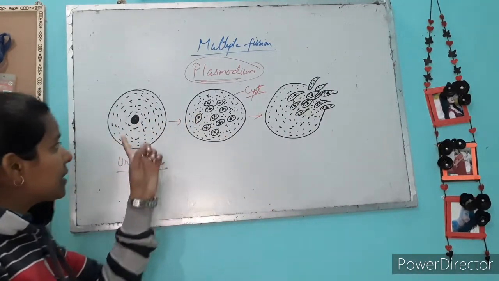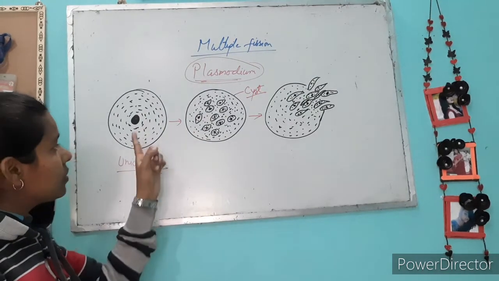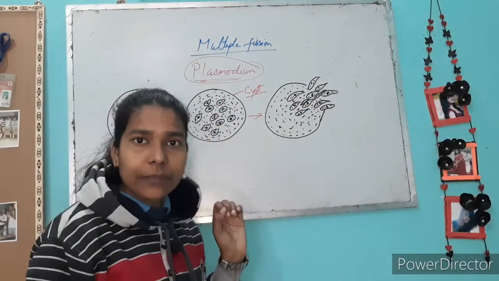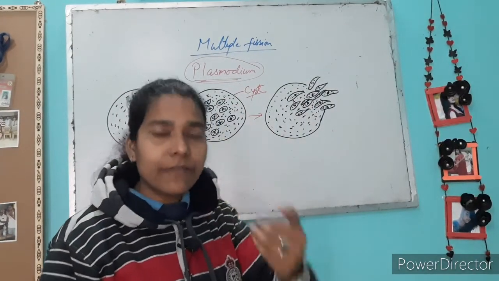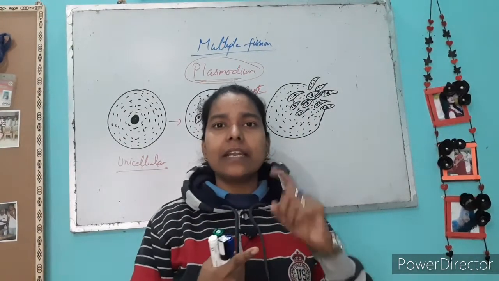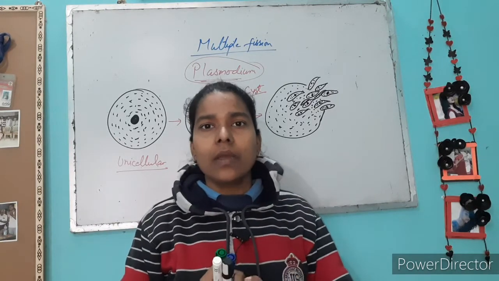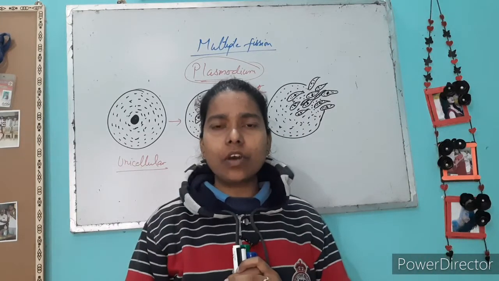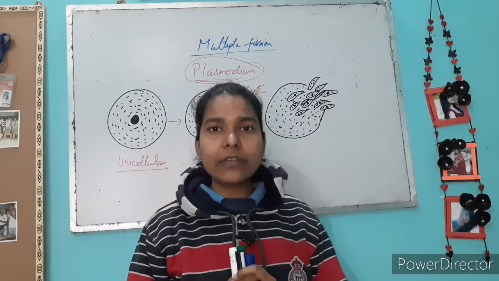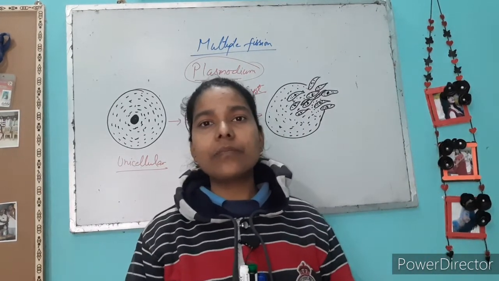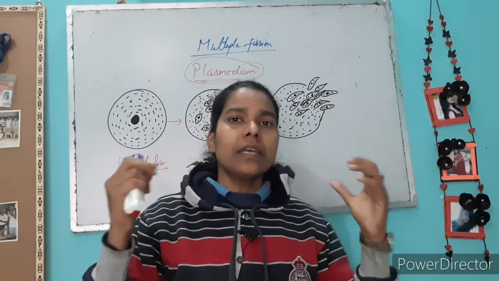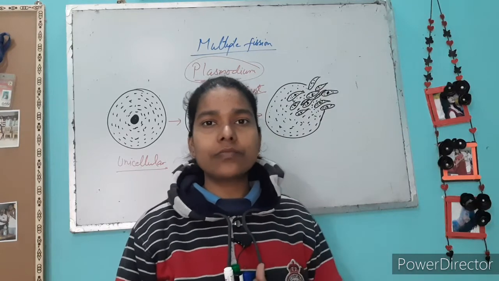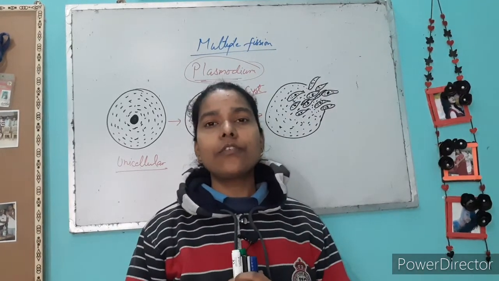So from only a single cell, many cells of Plasmodium are formed. This is known as multiple fission: a single cell divides into multiple parts, and each part becomes a complete organism. This is the best example of multiple fission. There are many organisms that have multiple fission, but this is the best from your exam point of view.